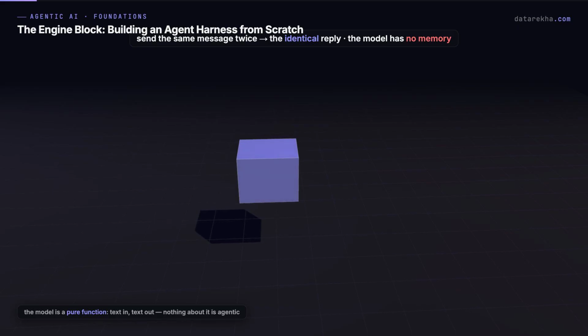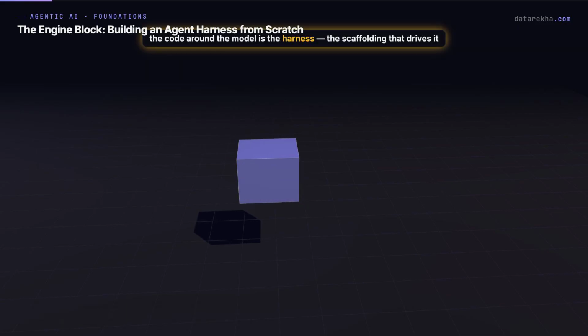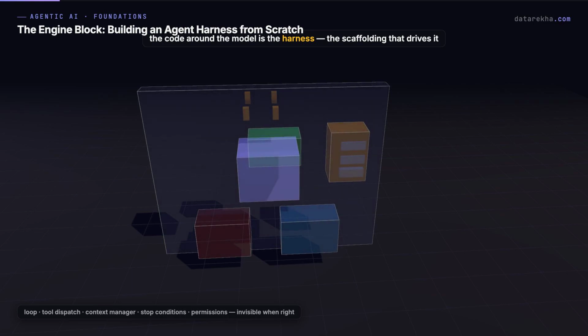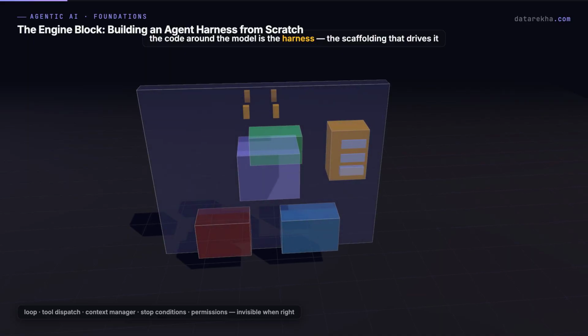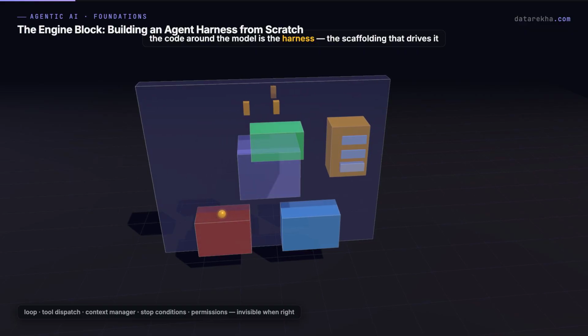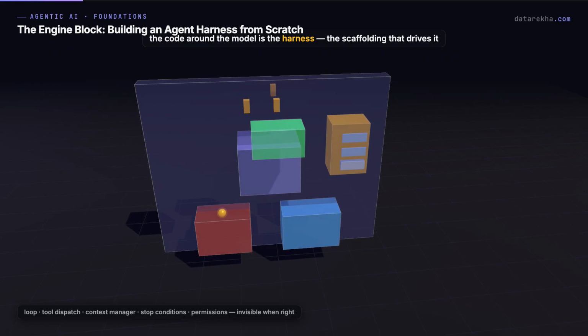Nothing about the model itself is agentic. The thing that makes it an agent is the code around it. That code is the harness, the engineering term for the scaffolding that drives and monitors a system. The loop, the tool dispatch, the context manager, the stop conditions, the permissions layer. A well-built harness is invisible when things go right. It is the entire problem when things go wrong.